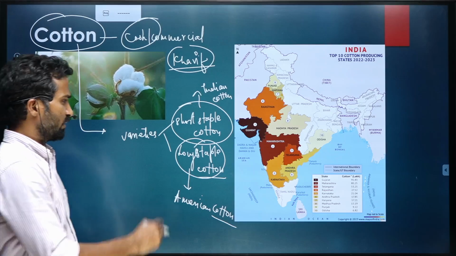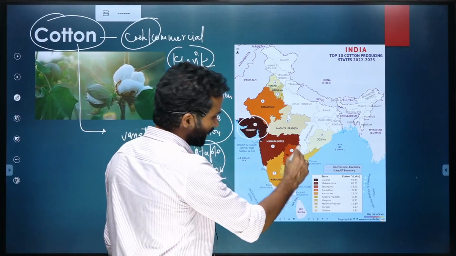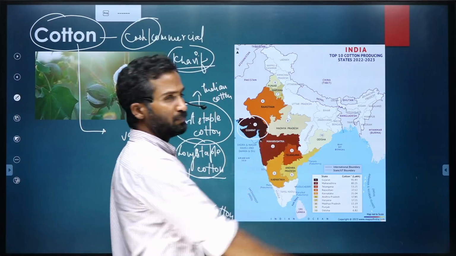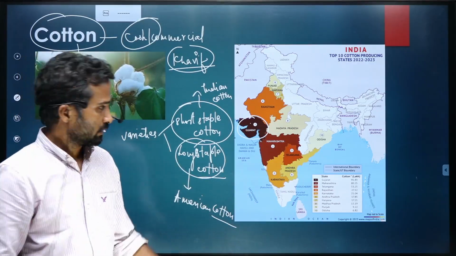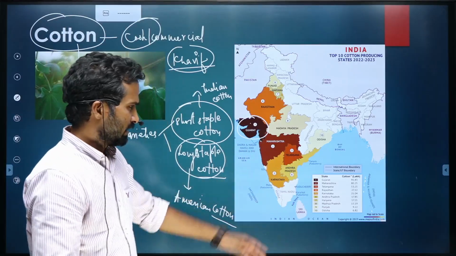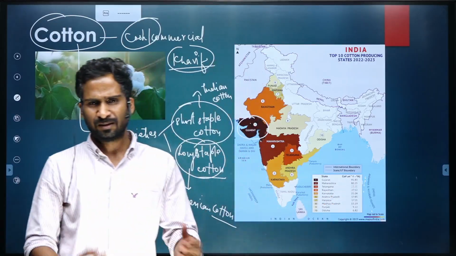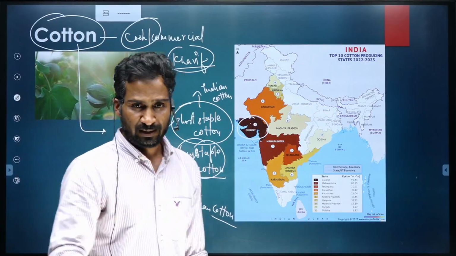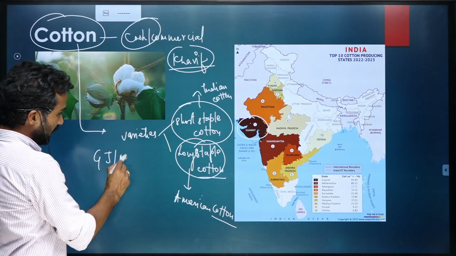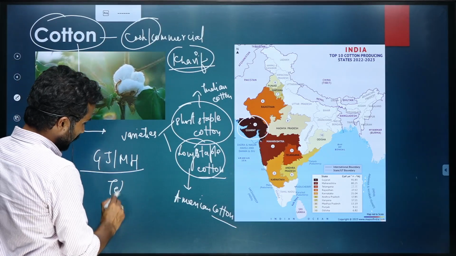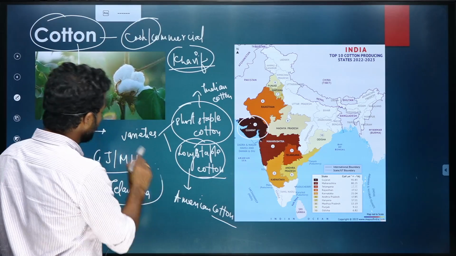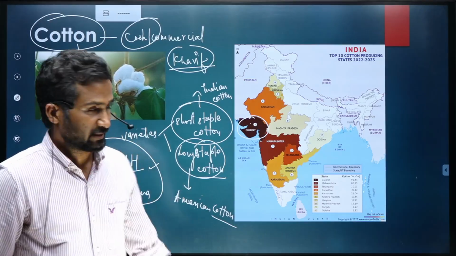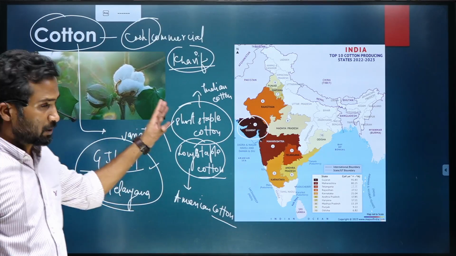The major areas where it is grown, you can see, are the southern part and the western part of India. So the topmost producers are Gujarat, Maharashtra. At times they get interchanged year on year because they have close production. If you look at the numbers, just remember the leading producers. Do not remember which one is the first one. Rather remember that Gujarat, Maharashtra, Telangana, or you can say entire Andhra Pradesh, these are the leading producers of cotton.